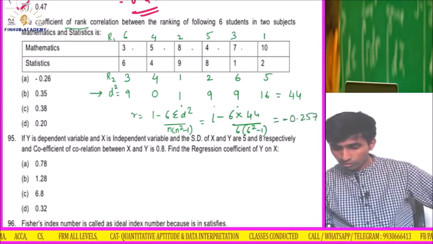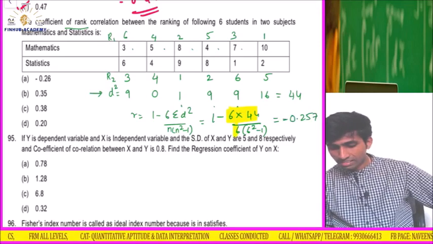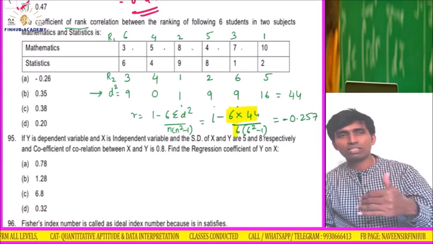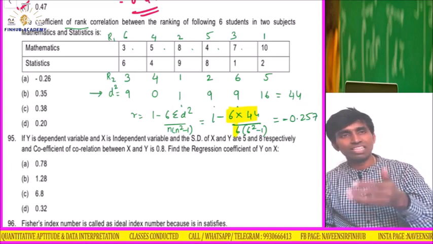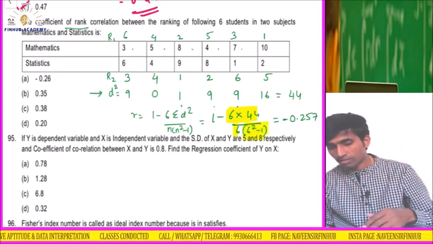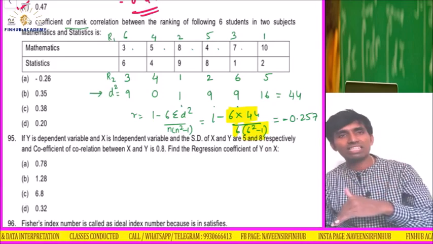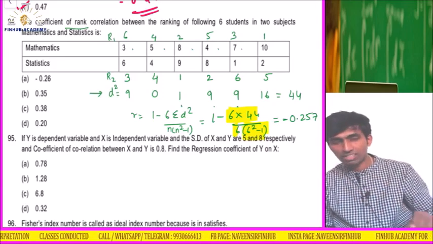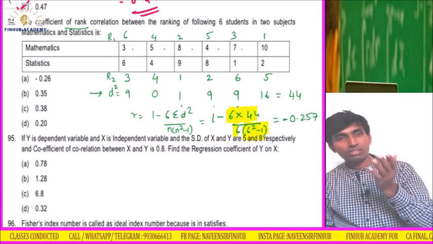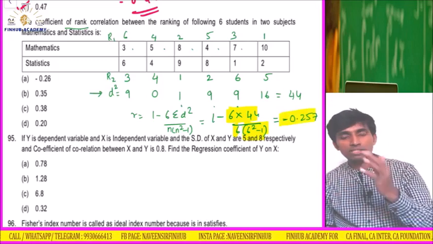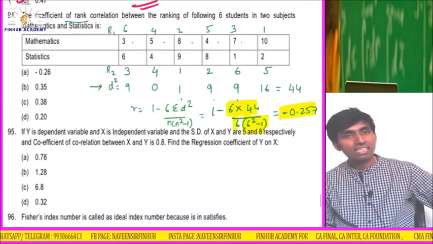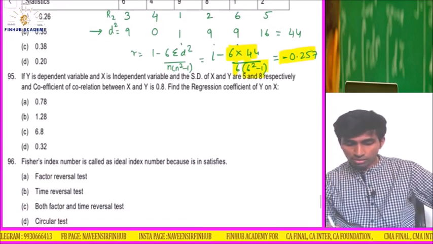First we will multiply this. Whatever you multiply, we can do directly on the calculator. 44 into 6, divided by 6. This is what? 36 minus 1, 35. Again divide that number by 35, and then minus 1. You will get the answer positive. But the answer should be negative because it is 1 minus. If the answer is positive, it should be negative. Or else write and do it, at your own convenience.